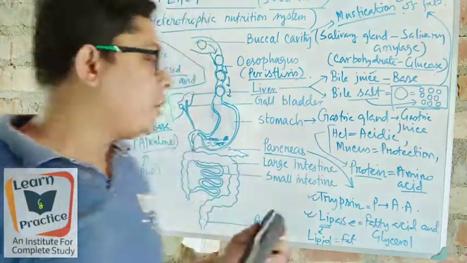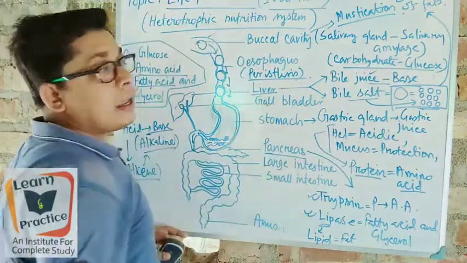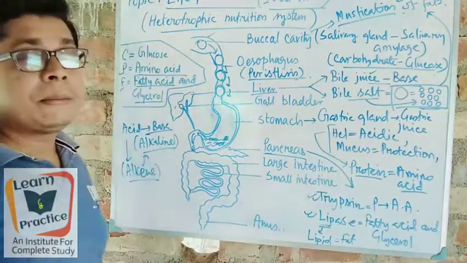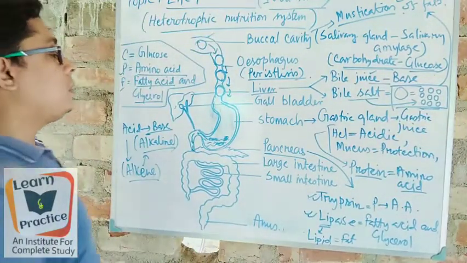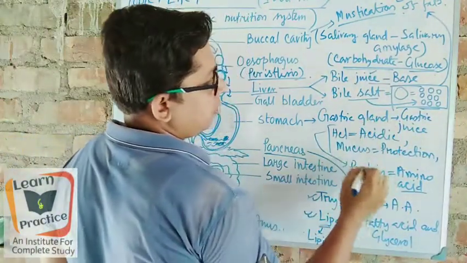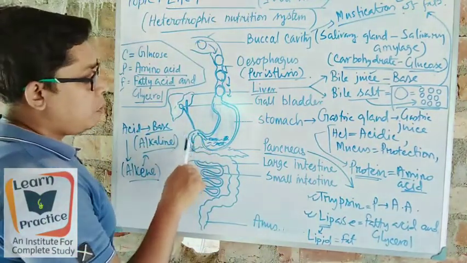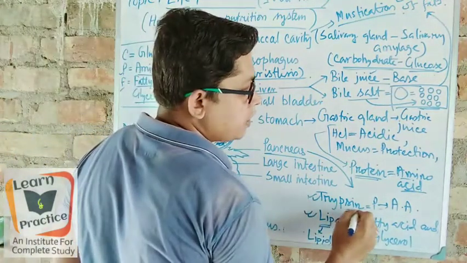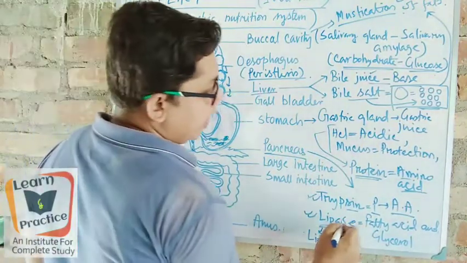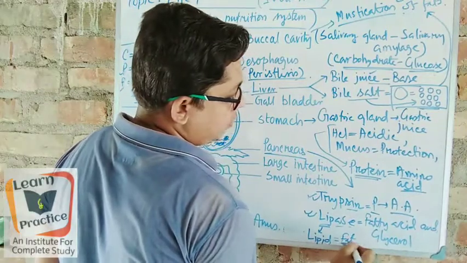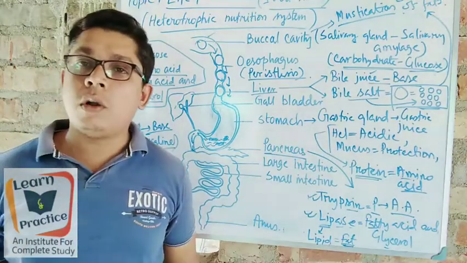So everything we have got has started from the buccal cavity. In the buccal cavity, the carbohydrate changes into glucose. In the stomach, the protein is changed into amino acids. Inside the small intestine also, through the help of the trypsin, the protein is again digested into amino acids, those which are present extra, and the lipase helps to convert fat into fatty acids and glycerol. So fatty acid, glycerol, carbohydrate, proteins all are being digested properly.